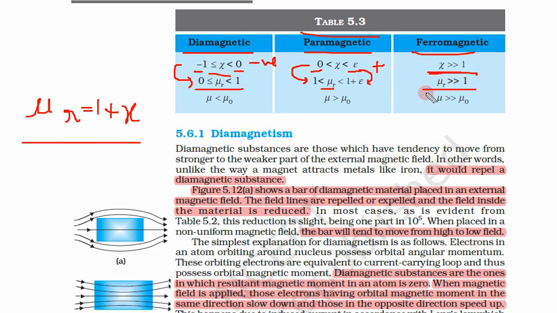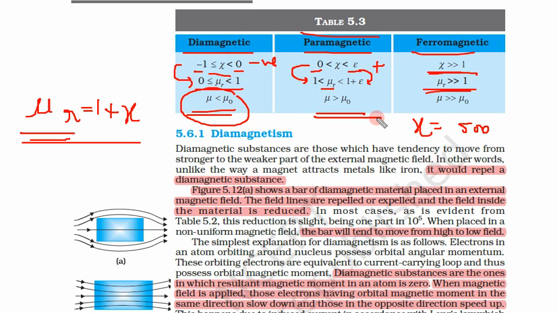For ferromagnetic, mu r is very large. Suppose chi is 500, then mu r is around 501, that is 1 plus chi. So chi is very large for these materials. Now what is the property of mu? For diamagnetic, mu is less than mu naught, that is, less than that of vacuum.